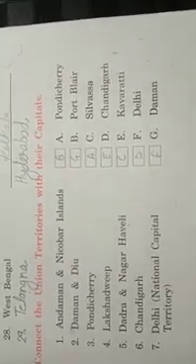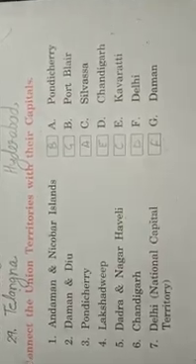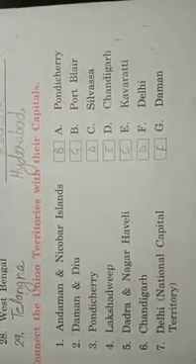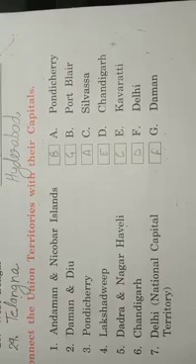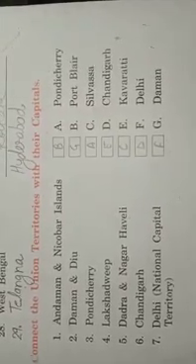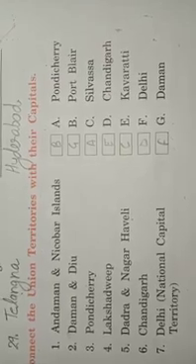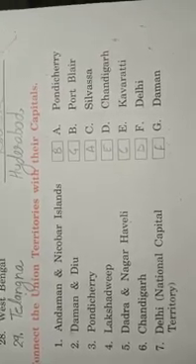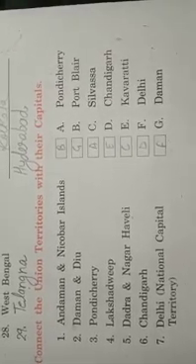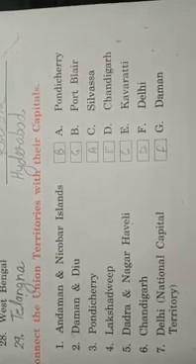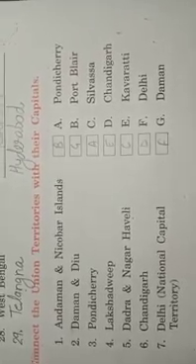That's it, capital is Port Blair. So you have to fill capital B in the first box. Daman and Diu, that is Daman. You have to fill G letter in the second box. Third is Pondicherry, and it is capital also Pondicherry. So you will fill capital A.